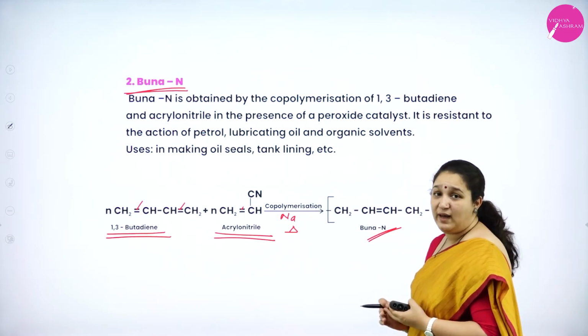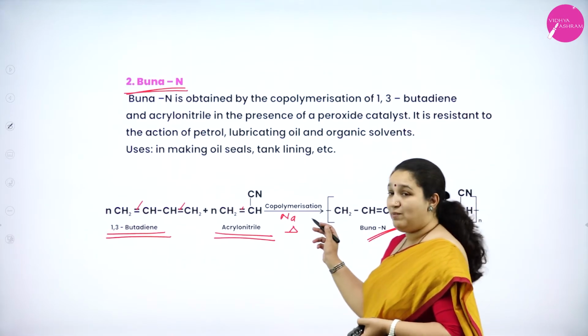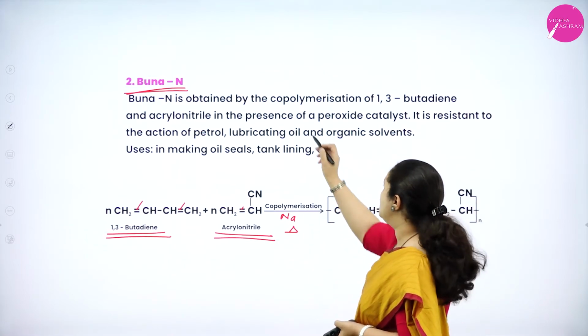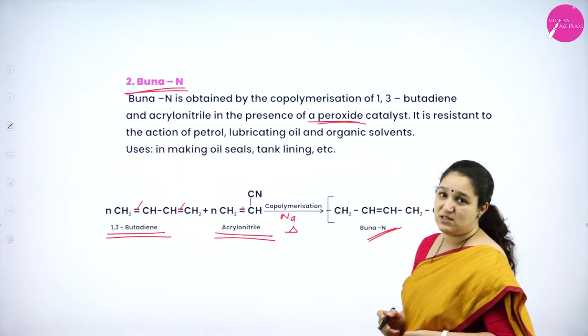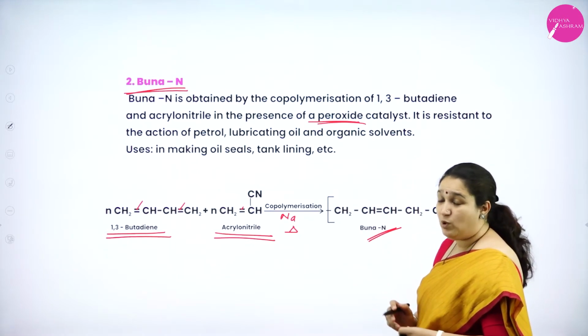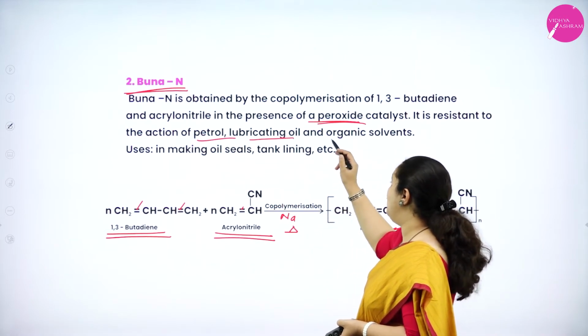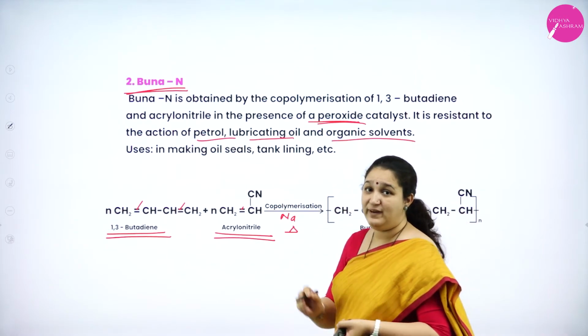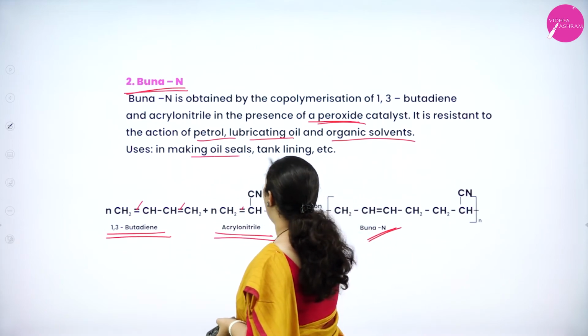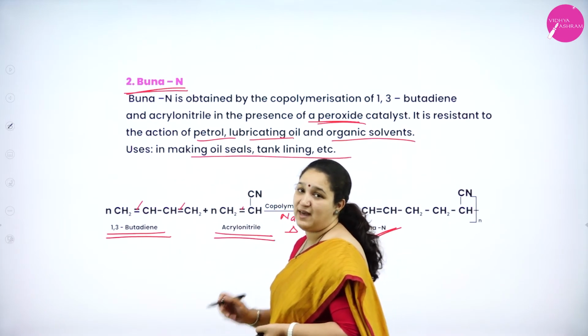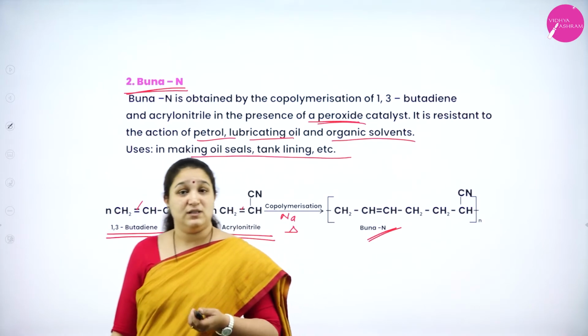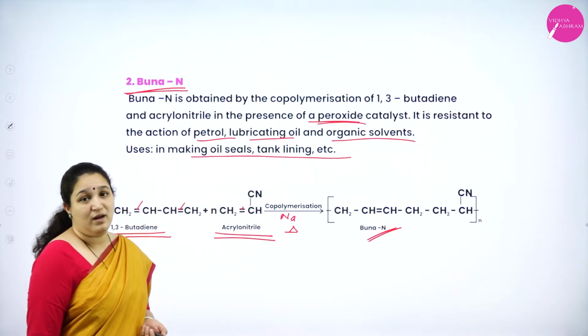For Buna N, not only can you use sodium as the catalyst, we can also use peroxide as the catalyst. And one more thing, it is very resistant to the action of petrol, lubricating oil or organic solvent, and thus it can be used in making oil seals, tank linings, etc. So that's about the synthetic rubber Buna N.